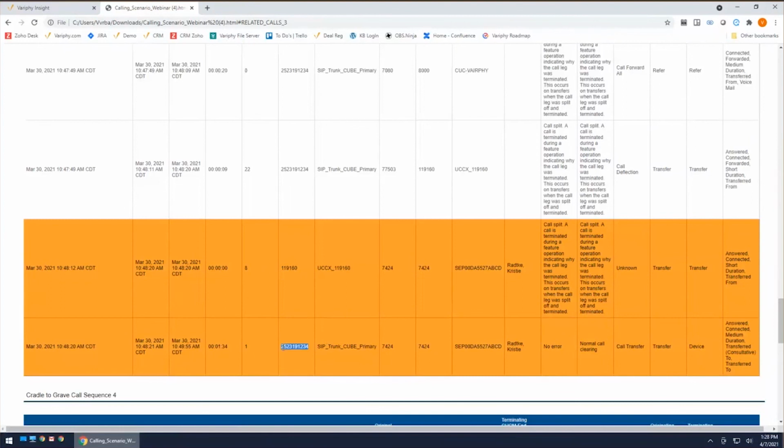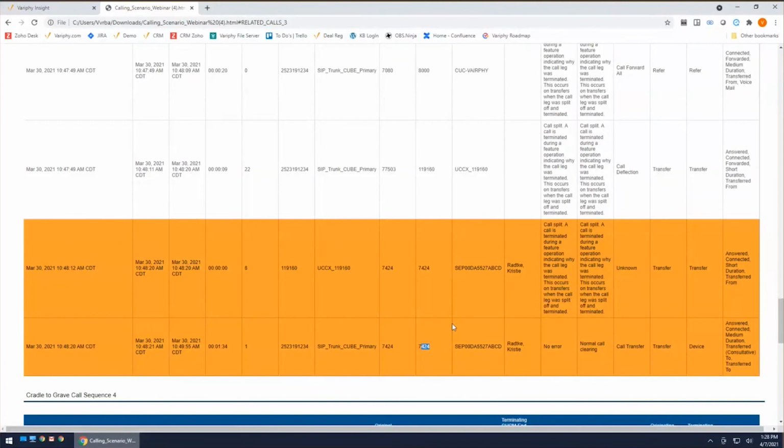establish the call. So in this scenario, what we're seeing is actually two transfer tos, but also transfer froms, because each one of these is being transferred from 7424, but it's also being transferred to 7424 from itself. And I know that could be a bit confusing, and we're always here to help diagnose some of those transfer scenarios, because this is a really easy scenario to look at since we've only got a couple calls. Many times, especially with hunt groups, we'll see these calls bounce around multiple times, hit multiple hunt groups and things like that.